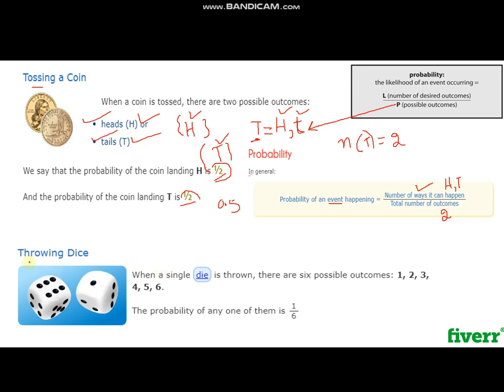The same example we can have for throwing a die. What is the probability that 6 will occur, 5 will occur, 3 will occur? We all have different choices for it, as a number will occur once at a time. So for getting 6, the probability will be 1/6, and for getting 2, the probability will also be 1/6. Since 2 can occur only one time in the whole set of numbers, it is also 1 over 6, and the probability of getting 5 will also be 1/6, as 5 can only occur one time in the total numbers of throwing a die.